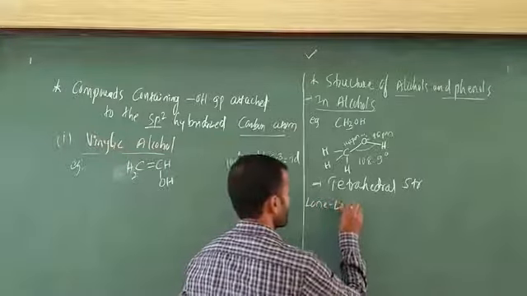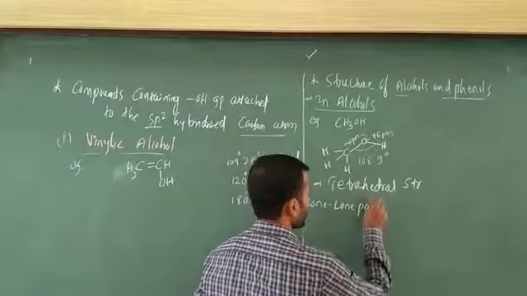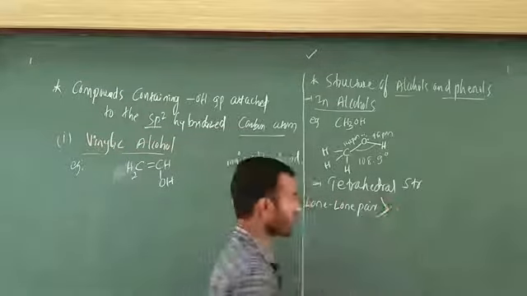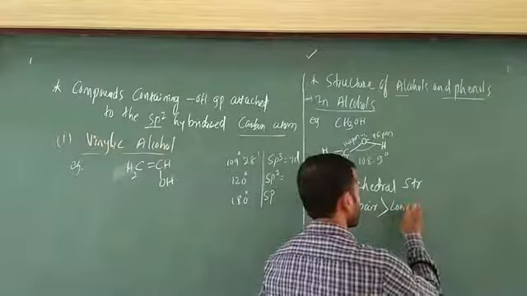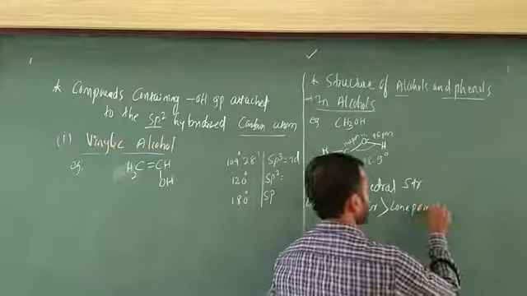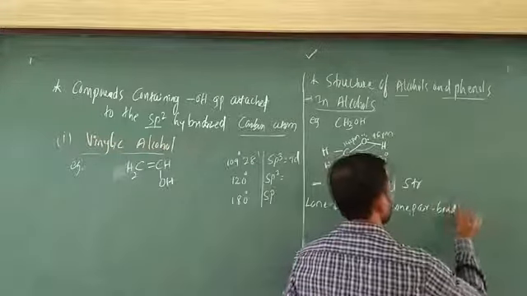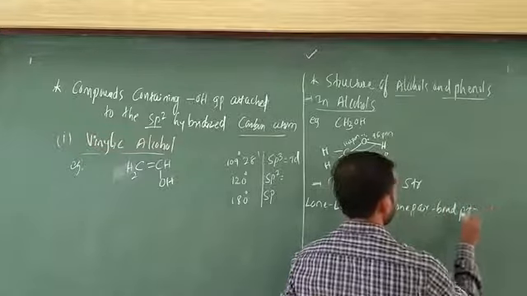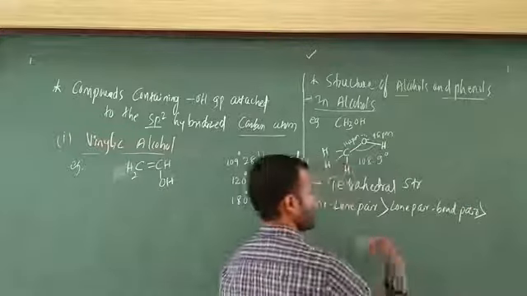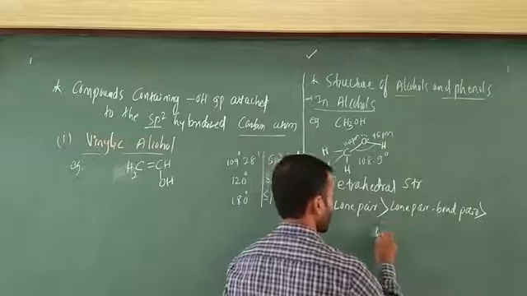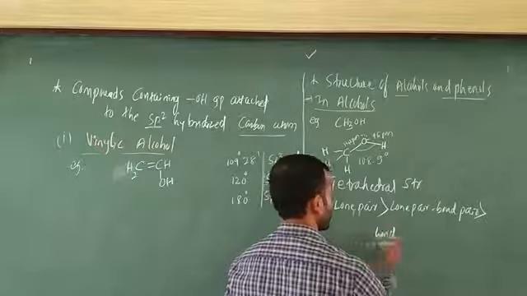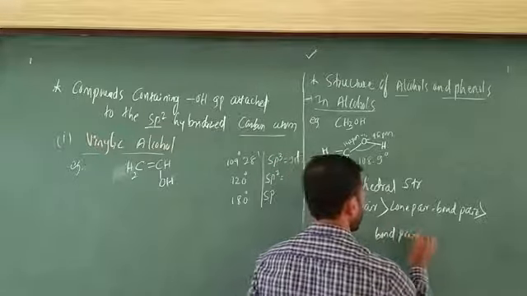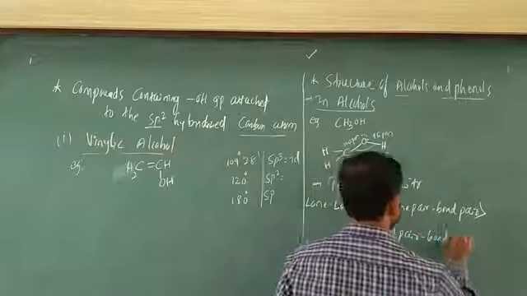Lone pair-lone pair repulsion is greater than lone pair-bond pair, which is greater than bond pair-bond pair.